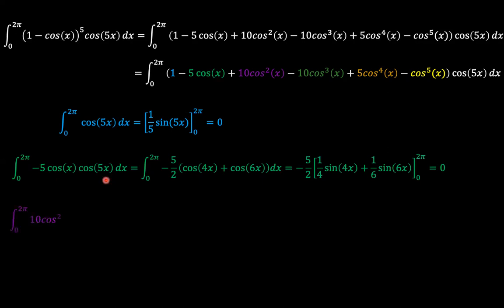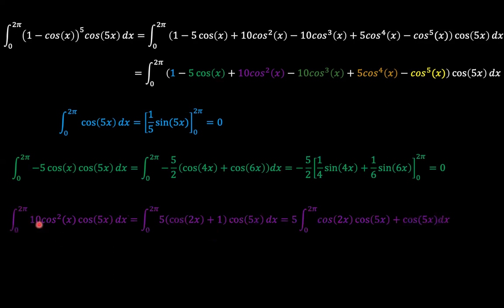And then we go to the purple term, which is 10 cosine squared x times cosine 5x. So cosine squared x is obviously (cosine 2x plus 1) over 2. And so that over 2 cancels with the 10, and we remain with 5 here. Multiply cosine 5x through, so we have cosine 2x times cosine 5x plus cosine 5x.